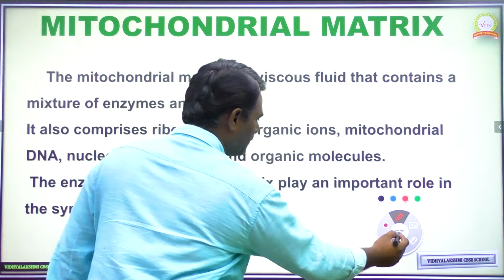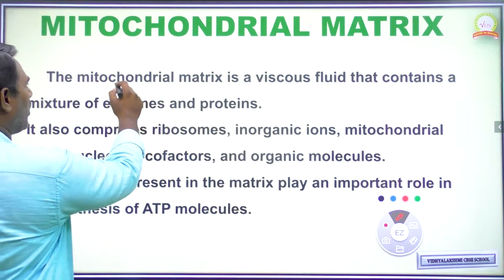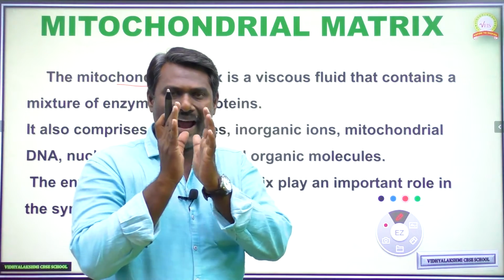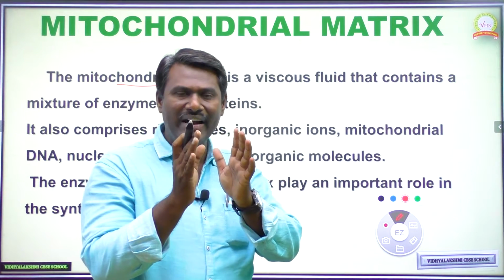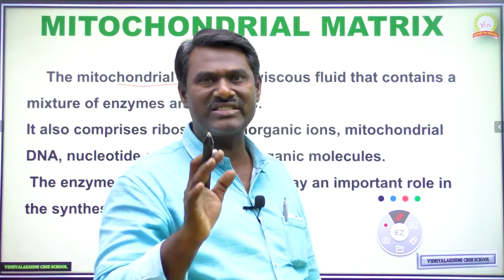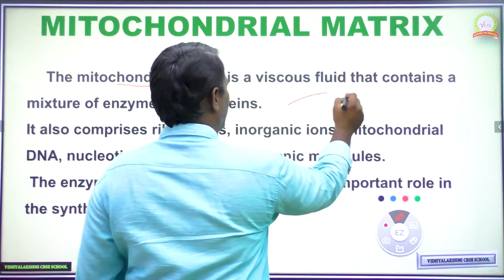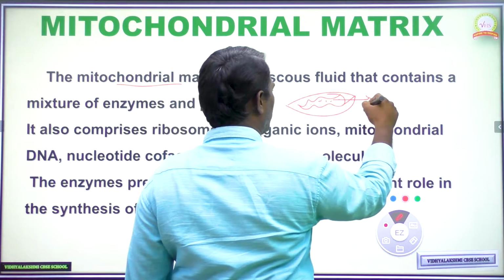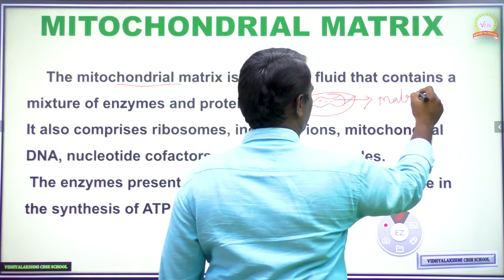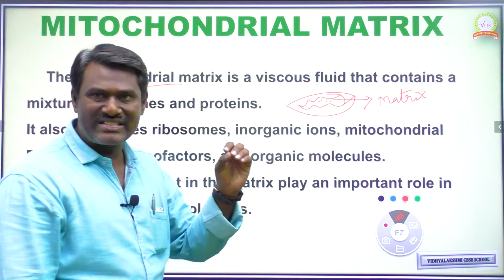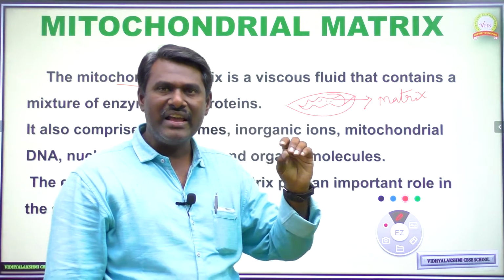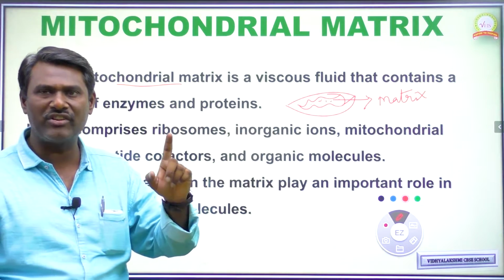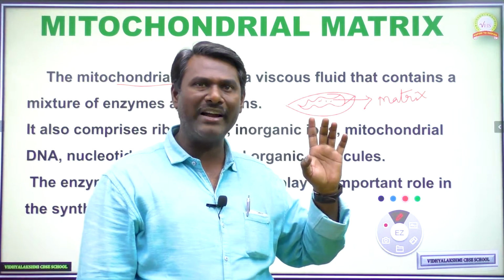Next we can see the mitochondrial matrix. Cristae we have completed. Next we see the matrix. The matrix is the fluid content present inside of the cristae. You can see the diagram here: these are called cristae, and inside the cristae we have fluid, which we call the matrix. Both cristae and matrix are present within the inner membrane of mitochondria.